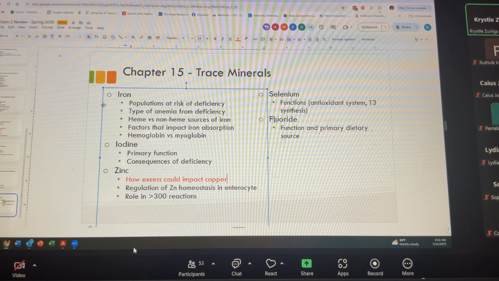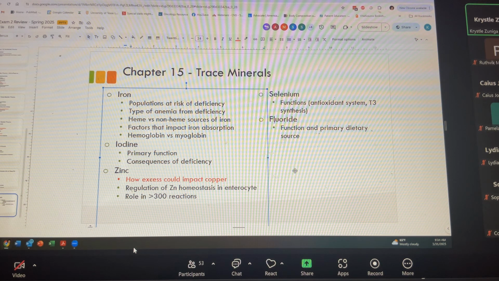Populations at risk of deficiency are going to be our menstruating women, because they're losing blood every month. Those that are not consuming animal products, because they're consuming more of that non-heme iron, which is a little less well absorbed. The type of anemia that we get from an iron deficiency is going to be microcytic. It's a type of anemia that happens from an iron deficiency.